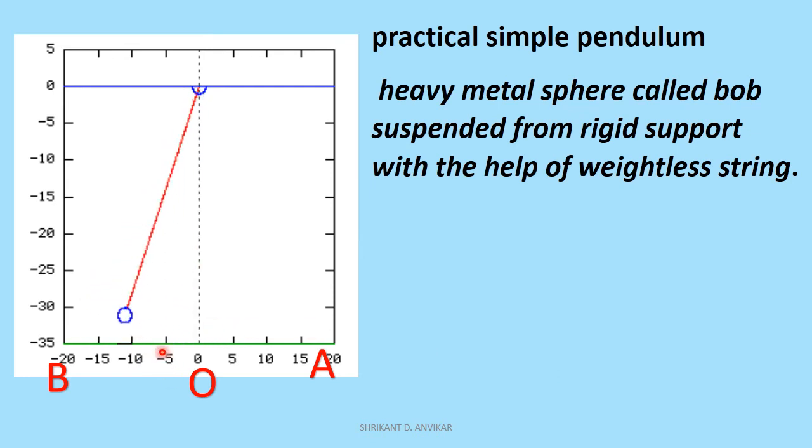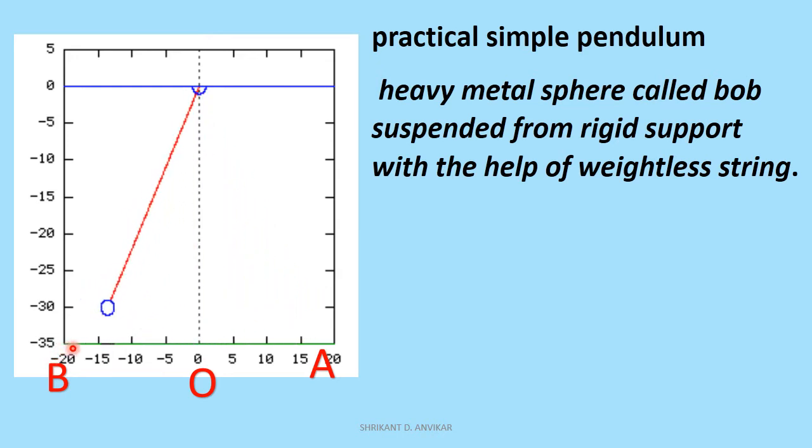Now consider this pendulum is displaced up to position A and then the pendulum is released. The pendulum performs to and fro motion as shown in the figure. From one extreme position, the pendulum goes to the mean position and then goes to the second extreme position.